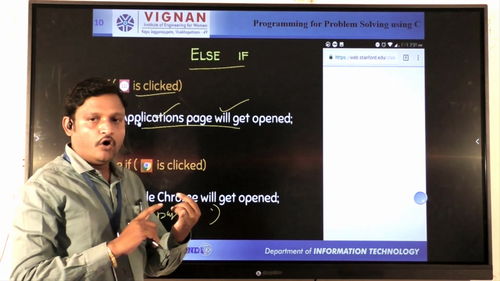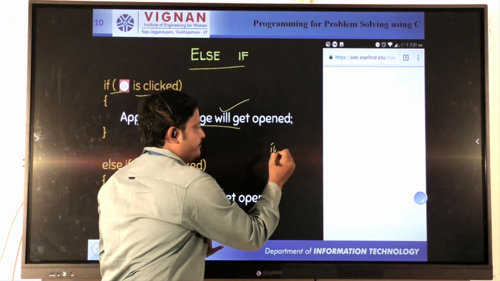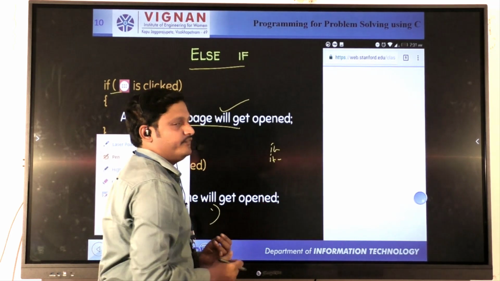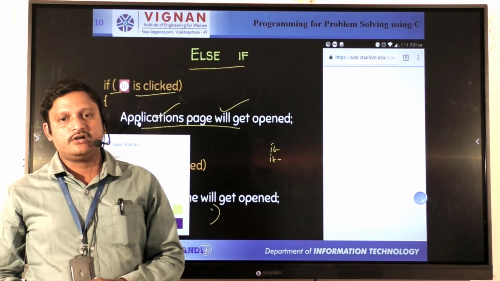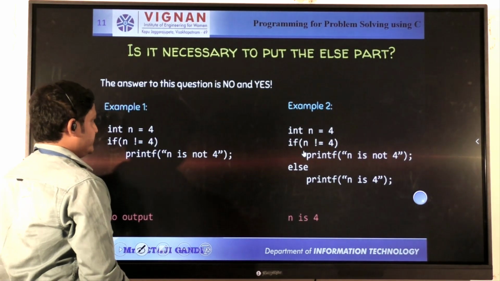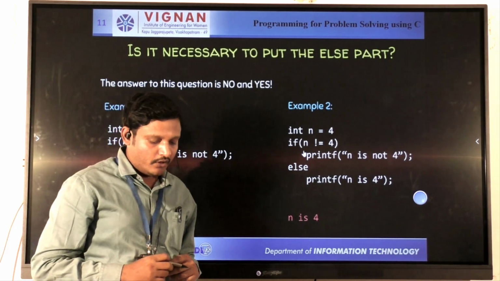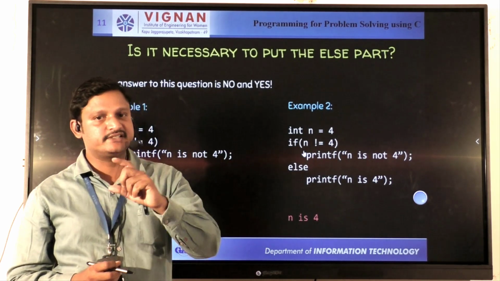Now, how many conditional statements have been discussed till now? The first one is simple if, the second is if else, the third is nested if, the fourth is else if ladder, and now the last one is called the switch case. So the fifth conditional statement is called the switch statement. Now, one more important point about the branching or conditional statements.